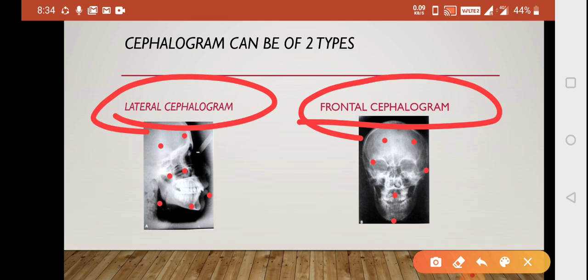But lateral cephalograms do not come under your essential criteria for the diagnosis part. So the answer will be your cephalogram. The rest are essential, your photographs or periapical x-ray. So this is according to Graber. This kind of question you can find in the diagnosis chapter of orthodontics. So the answer will be your cephalogram.